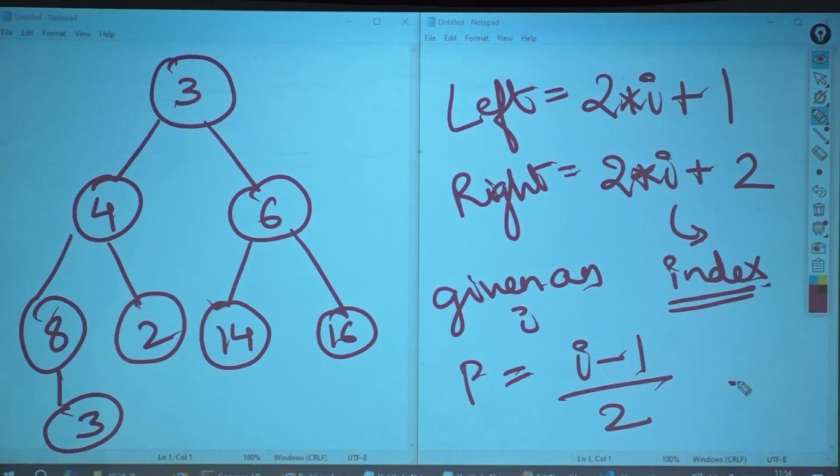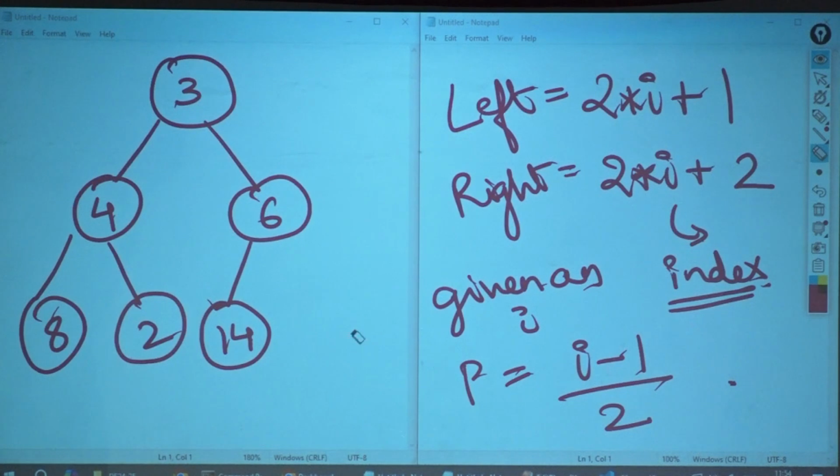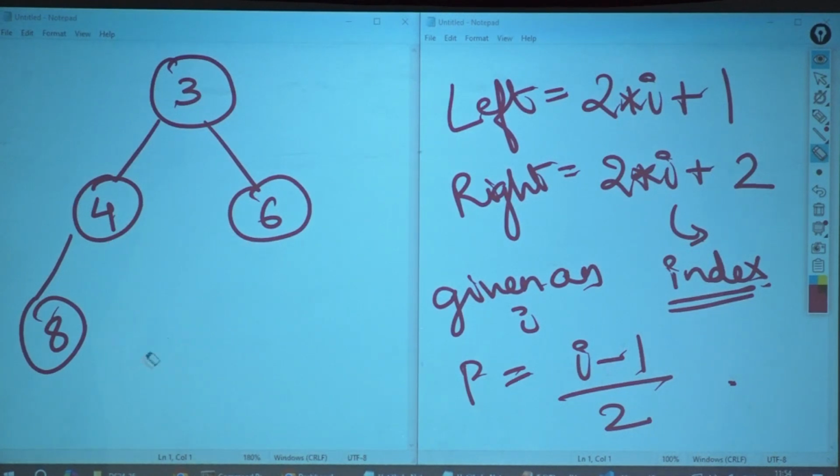That's it. I only want you to draw an array. That's it. Now pick up any element and look at the array.